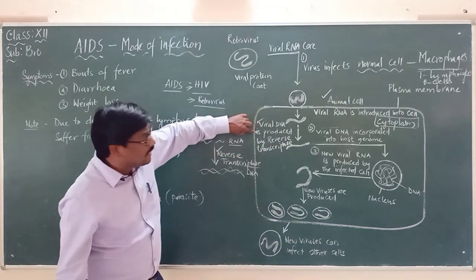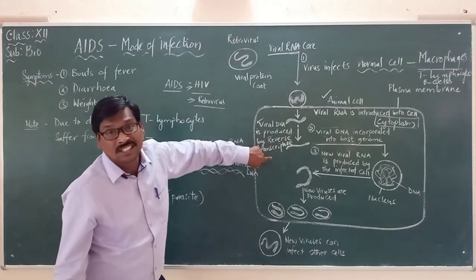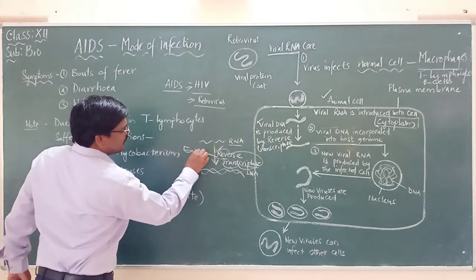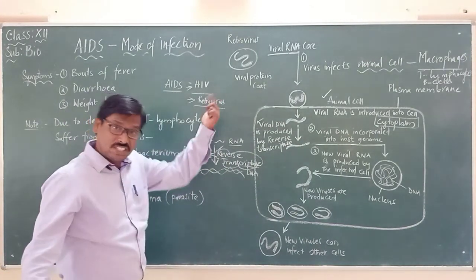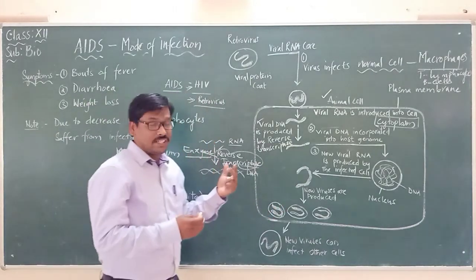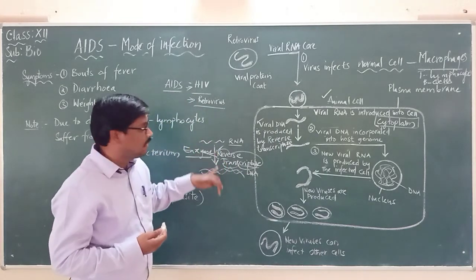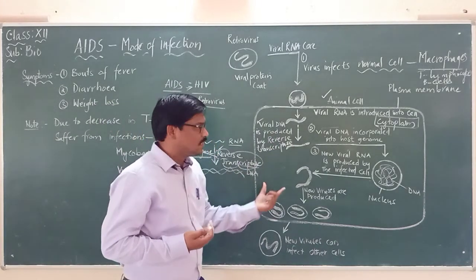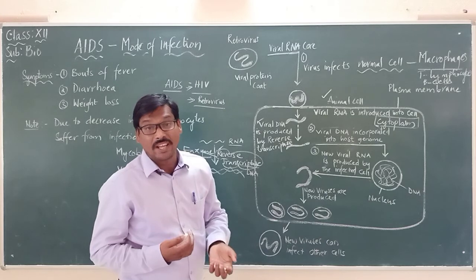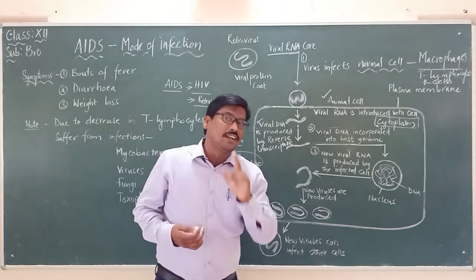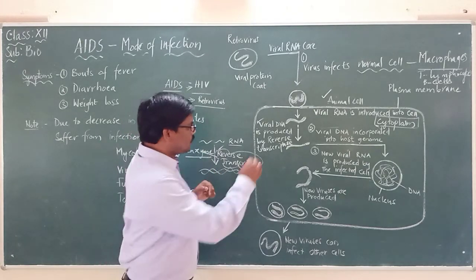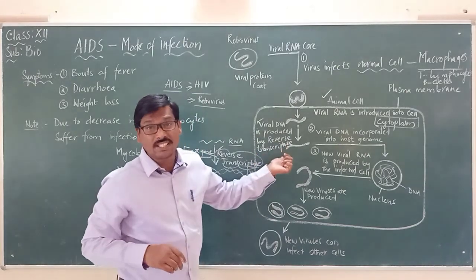So here, viral DNA is produced by reverse transcriptase. Reverse transcriptase is what? It is an enzyme. Please remember, it is an enzyme that is produced by the HIV virus only. So this enzyme helps in converting or replicating the viral RNA into DNA. Now what is produced in the animal cell cytoplasm? A viral DNA molecule is produced, from the viral RNA. So viral DNA is produced by the enzyme called reverse transcriptase.